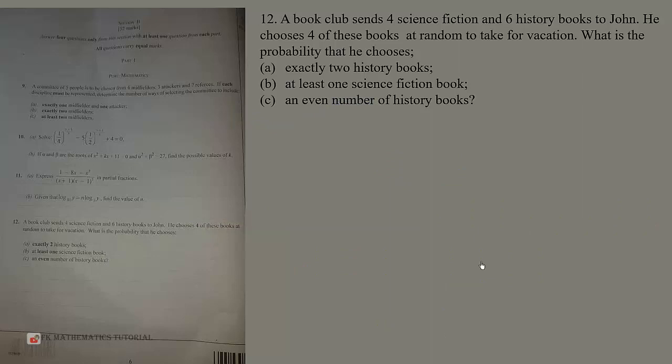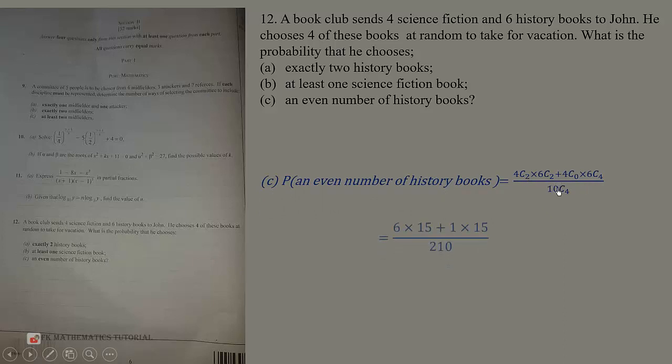Then we have the C, an even number of history books. So even number of history books, you can choose 2, you can choose 4. So choosing exactly 2 or exactly 4 will give us this result, and that will give us 105 over 210, which is the same as 1 over 2.